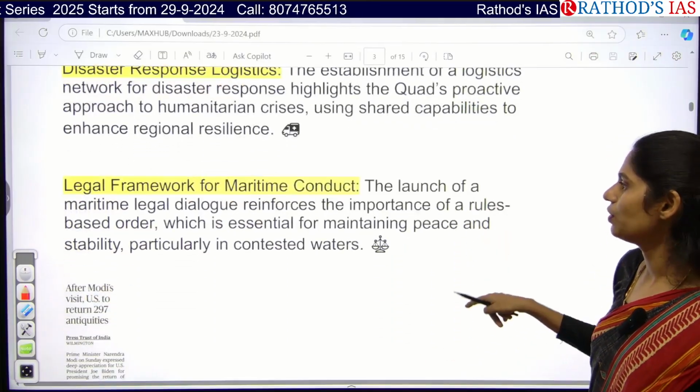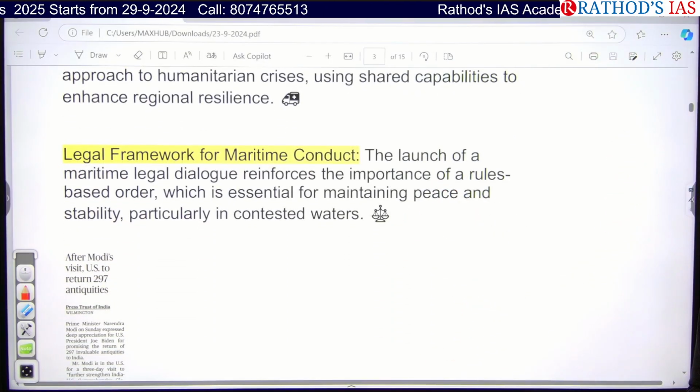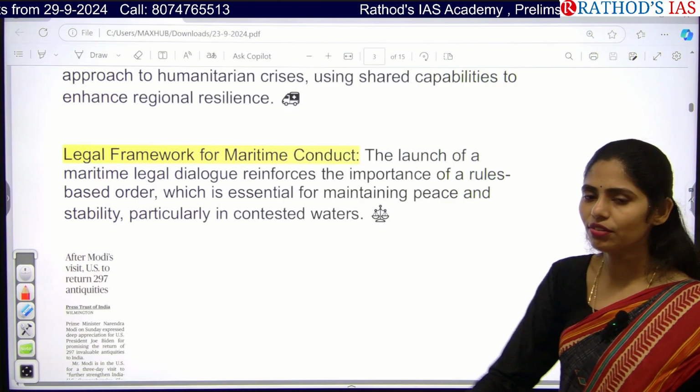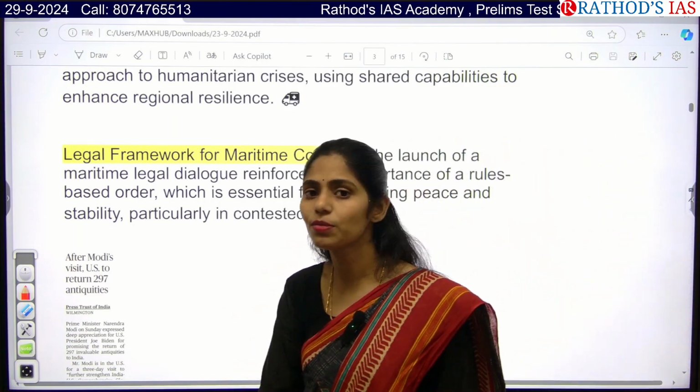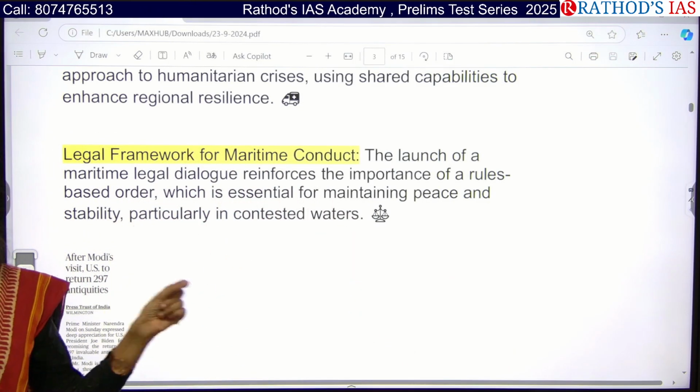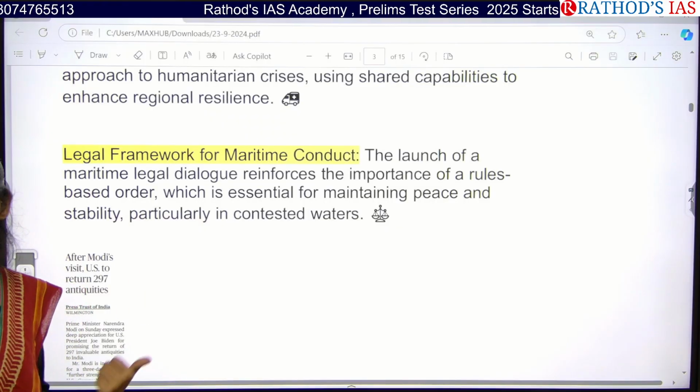Okay, next one is we need to have a legal framework for maritime conduct. So this is the thing which is mainly said, because wherever we go, we have to follow some rules and regulations. So in this international arena, we are using this word called rules-based order. So is China following that?